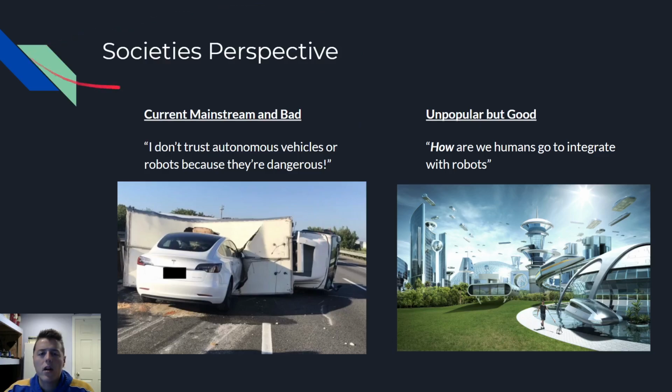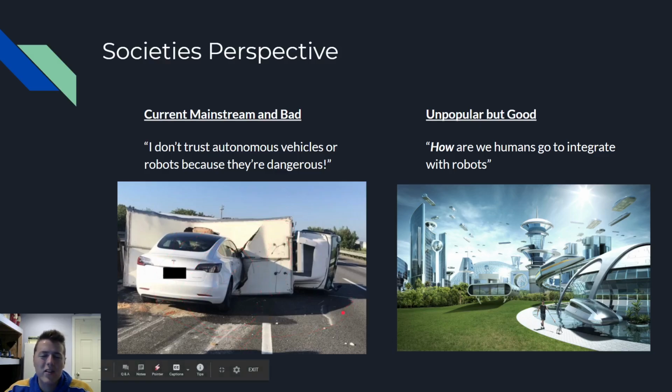And so now here's where it comes to my opinions and my thoughts relative to trust in human-robot interaction. So let's take a look at society's perspective. The current mainstream perspective, which I think is bad right now, is I don't trust autonomous vehicles or robots. They're dangerous. And we can see the Tesla here crashing into a truck.